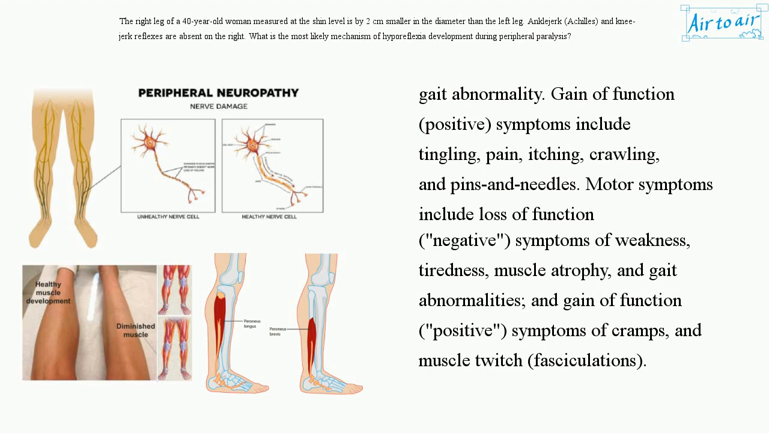Motor symptoms include loss of function, negative symptoms of weakness, tiredness, muscle atrophy, and gait abnormalities, and gain of function, positive symptoms of cramps, and muscle twitch, fasciculations.